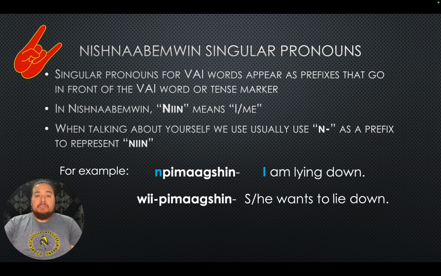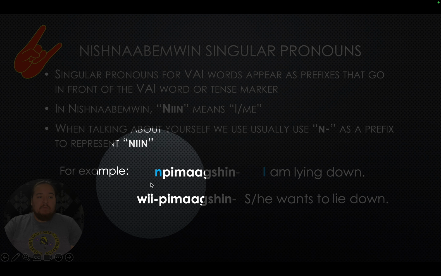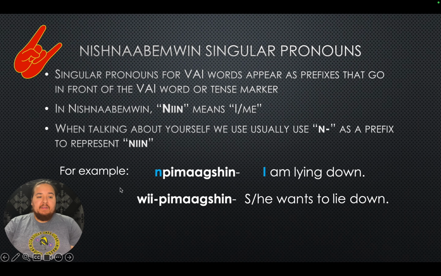Also, if you have a tense marker present, your pronoun prefix will go before your tense marker. So in the slide here, we have our indefinite future tense marker, we, in front. And so our pronoun prefix will go in front of that right here. To change our translation from we pimogtion, she or he wants to lie down, to ne we pimogtion, I want to lie down. So we'll pause here, give you a chance to write these down in your notes. Pause the video here before we move on.